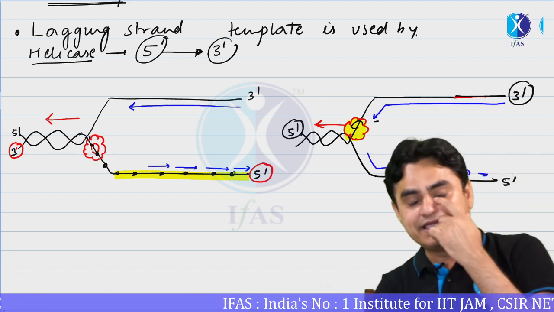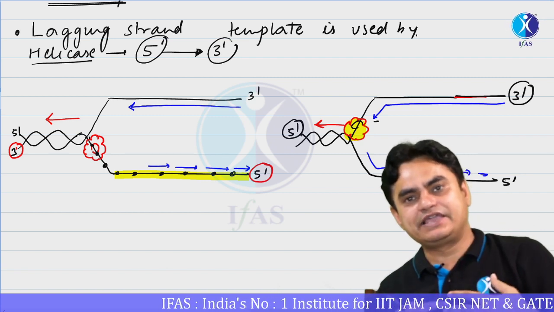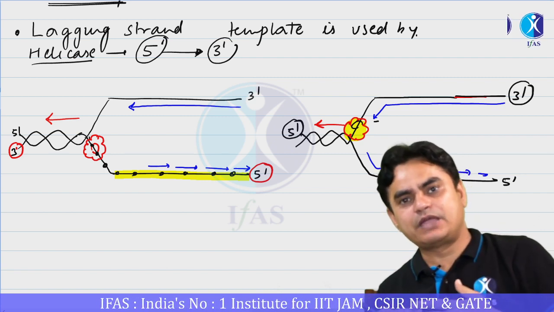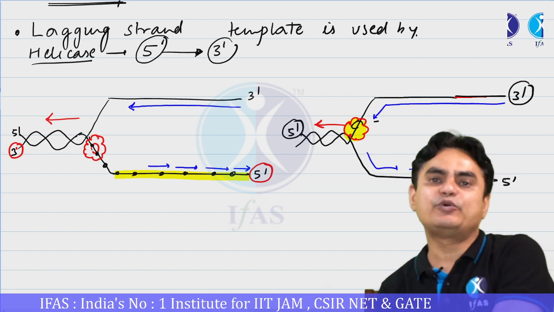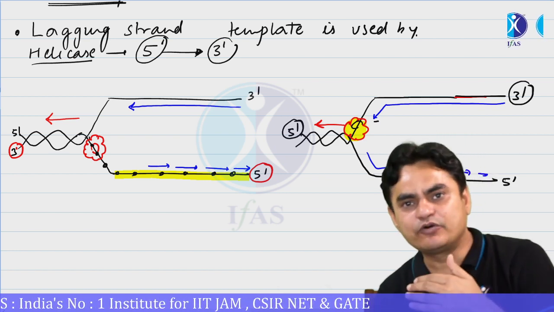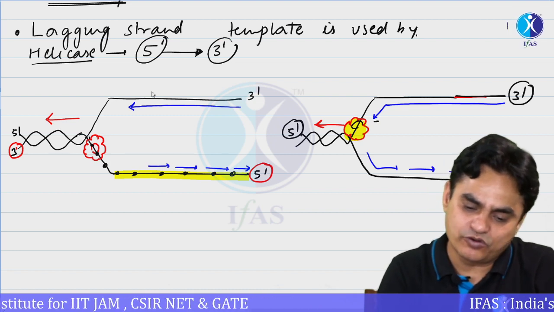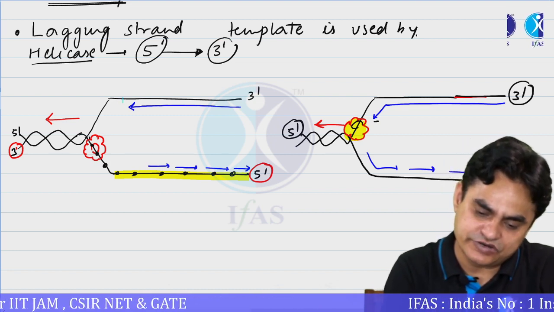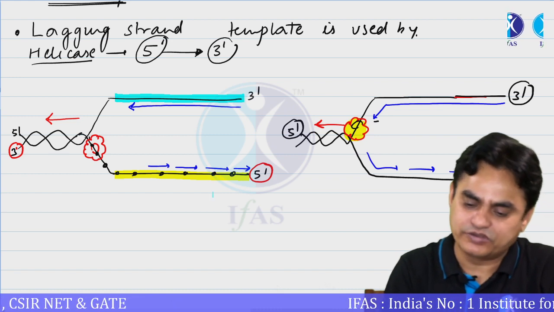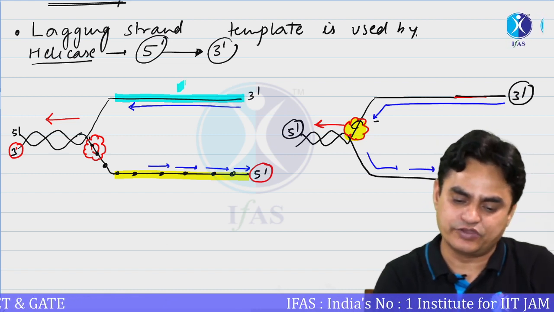So both kinds of helicase are available. Helicase can move in the direction 5' to 3', or in the direction 3' to 5', depending upon which of these two strands is utilized for the movement.